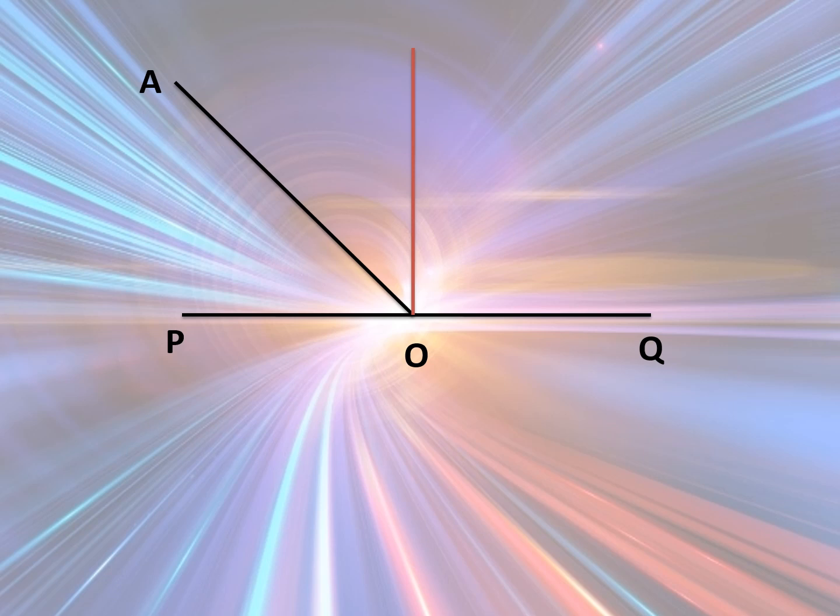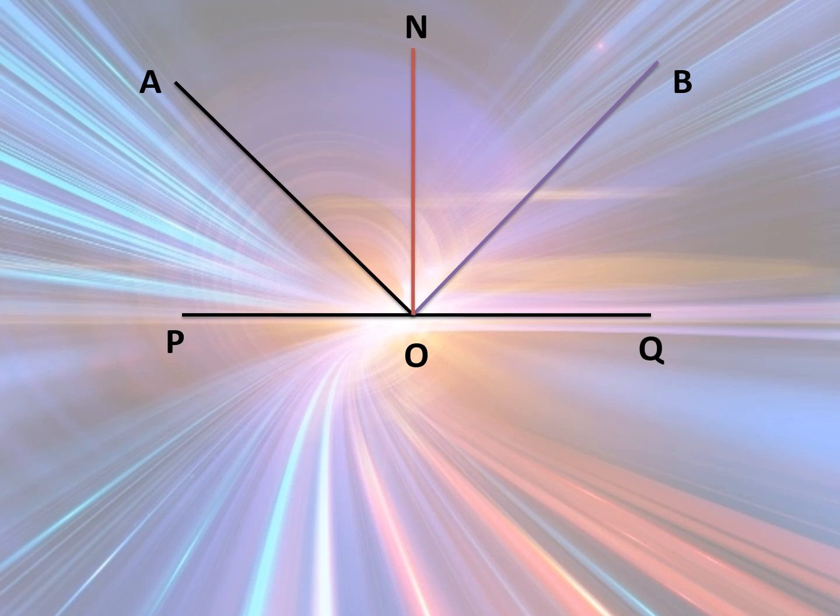Now what I'm doing here is at the point of incidence I'm drawing a perpendicular. That means at 90 degrees I'm drawing a line. This line is called the normal. So if at the point of incidence you draw a perpendicular, at 90 degrees, then this will be called a normal. Because it is normal, we will term it as N. Okay, and from the point of incidence obviously there's going to be one ray which goes away from the surface, that is called the reflected ray. You term it as B.